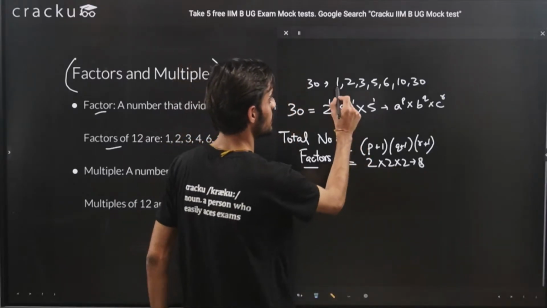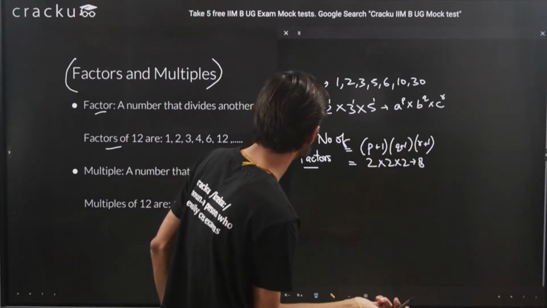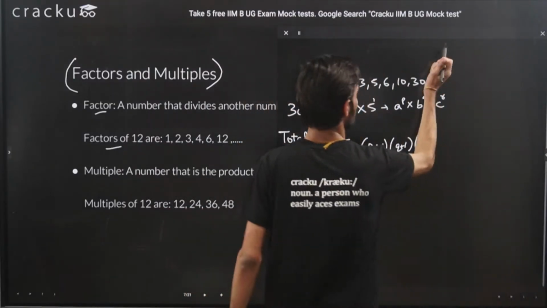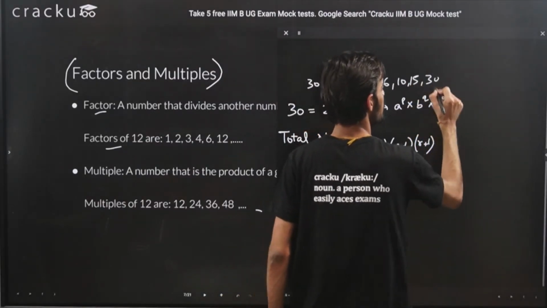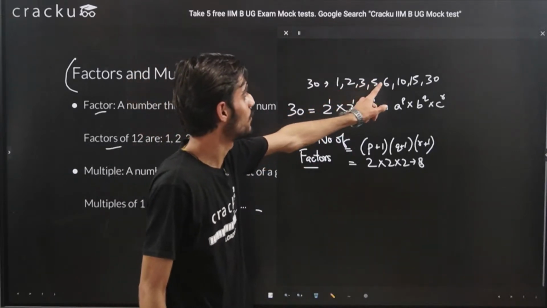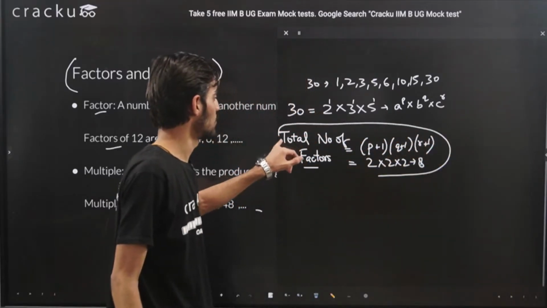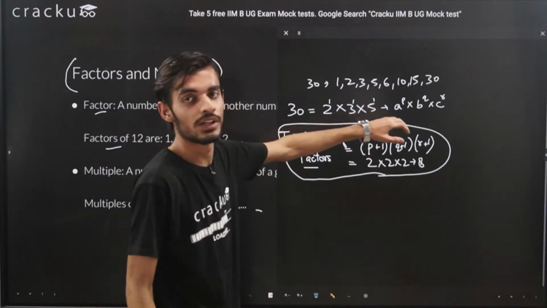So you can check, there is 1, 2, 3, 4, 5, 6, 7. I think I have missed one factor. 15 also, yes, okay. 15 also will come. So here you can check that the factors are 1, 2, 3, 4, 5, 6, 7, 8, and essentially you are able to calculate with the help of this formula. Because if there is a bigger number, you won't be able to do this manually, right?